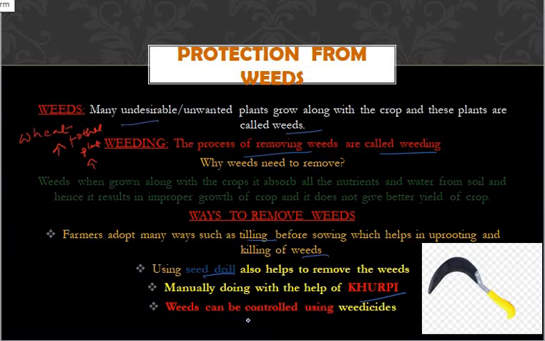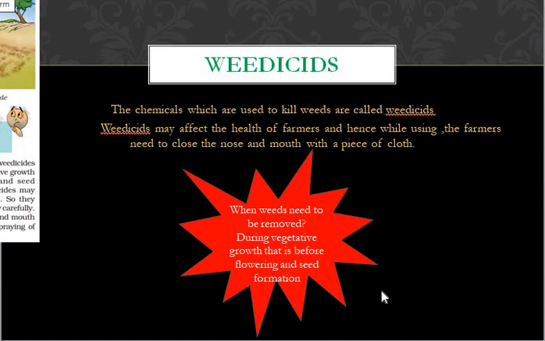Weeds can also be controlled by using weedicides. Weedicides are the chemicals that we use in order to kill the weeds.